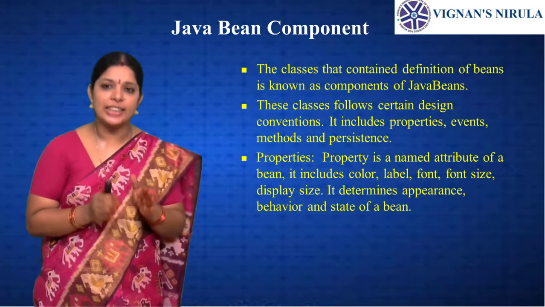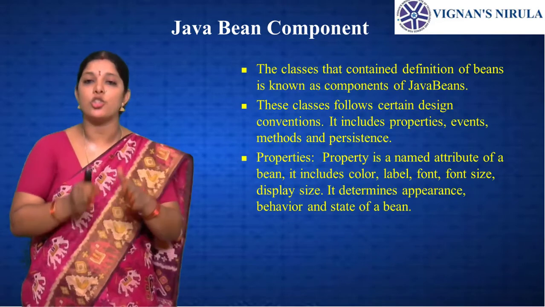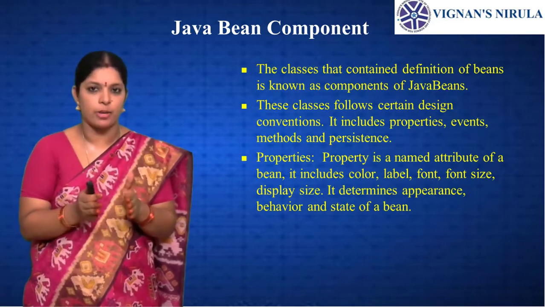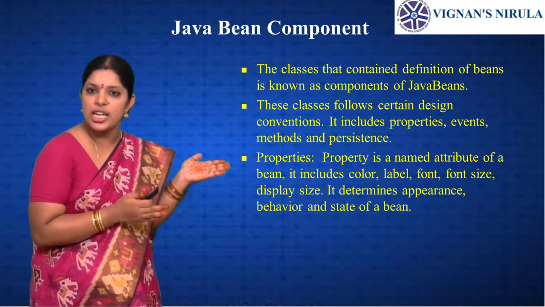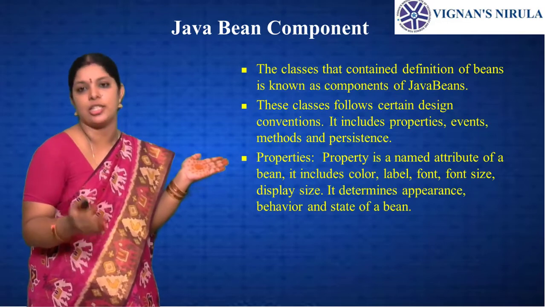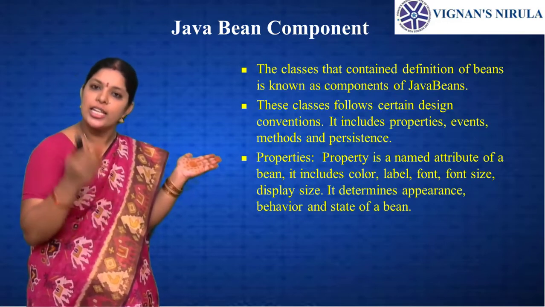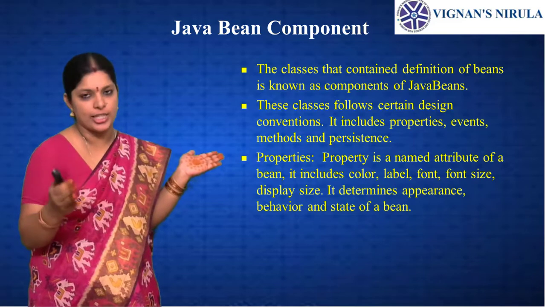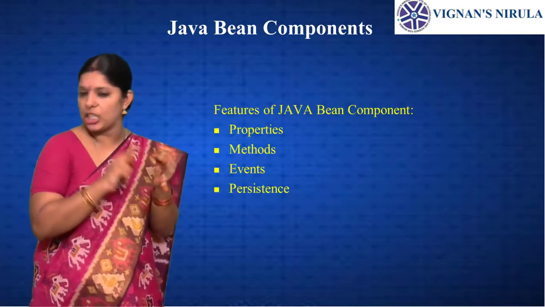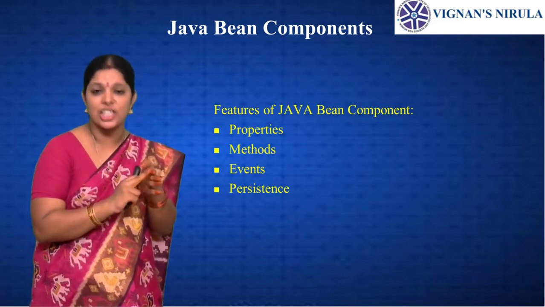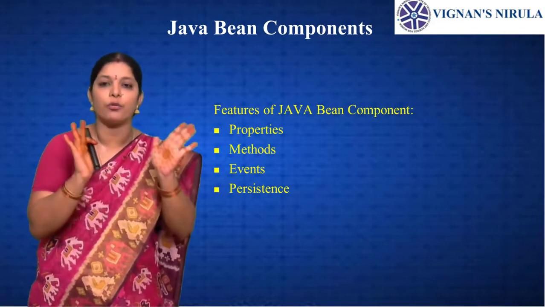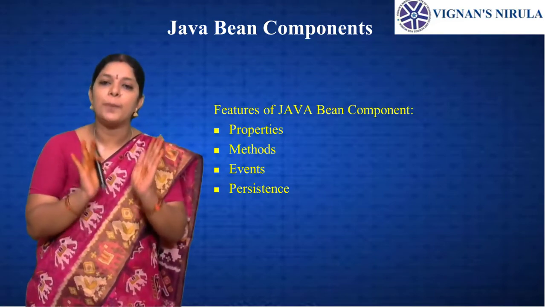The class that contains the definition of a bean is known as the component of a Java Bean, and this class follows certain design conventions. It includes the properties, events, methods and persistence. These are the capabilities that we are giving to any bean component.